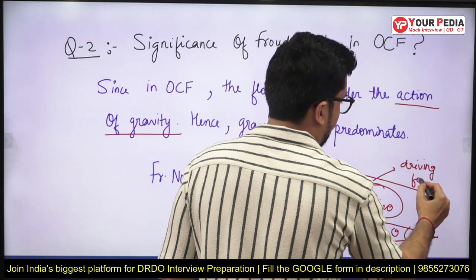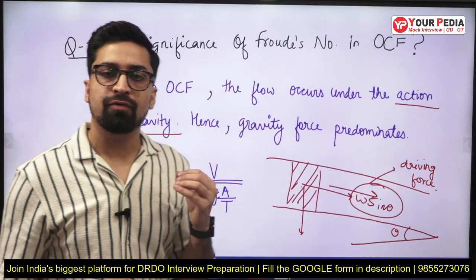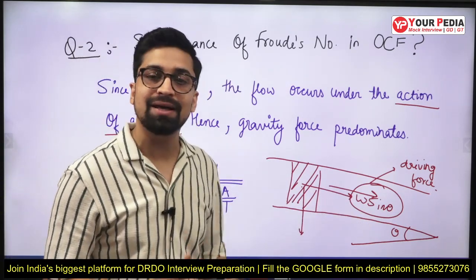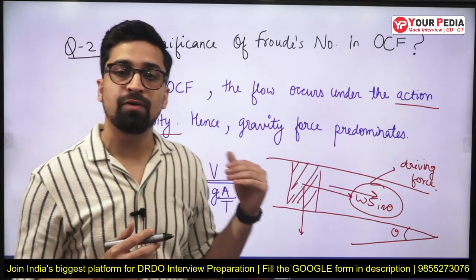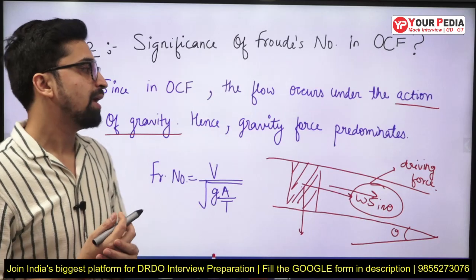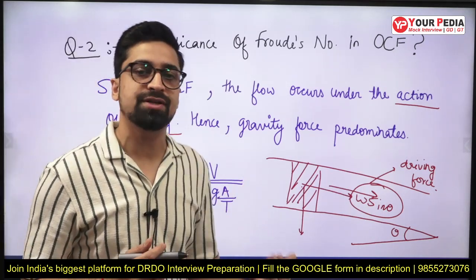And this driving force is occurring due to the action of gravity or the sloping. Since the bed slope is at a certain angle, the gravity force will be causing the driving force in the flow, and that is why the flow occurs under the action of gravity. There is no pressure force, right?